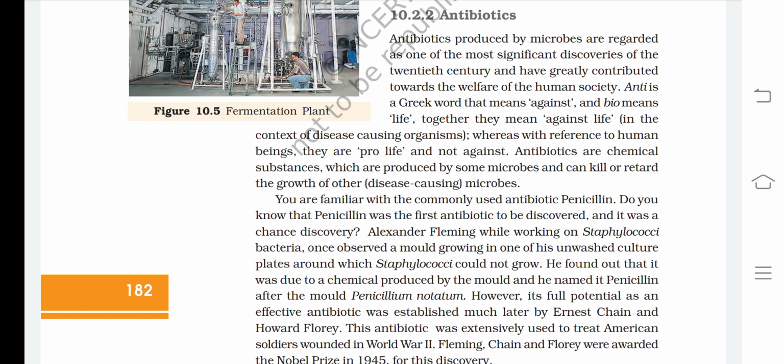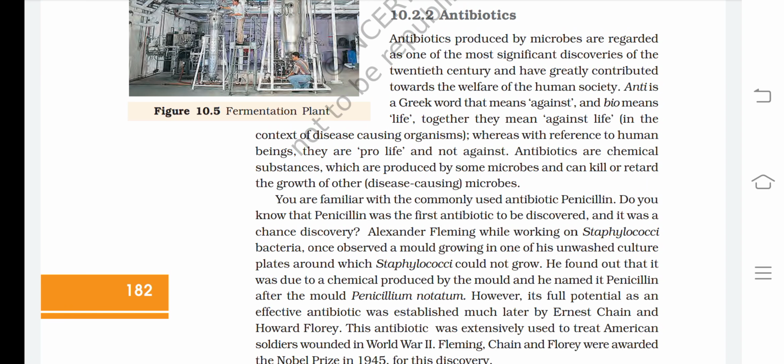Antibiotics. Antibiotics produced by microbes are regarded as one of the most significant discoveries of the 20th century and have greatly contributed towards the welfare of human society. Anti is a Greek word that means against, and bio means life. Together they mean against life in the context of disease causing organisms, whereas with reference to humans they are pro life and not against. Antibiotics are chemical substances which are produced by some microbes and can kill or retard the growth of other disease causing microbes.